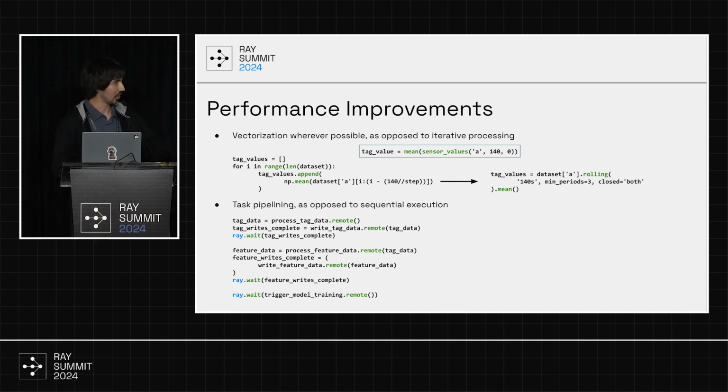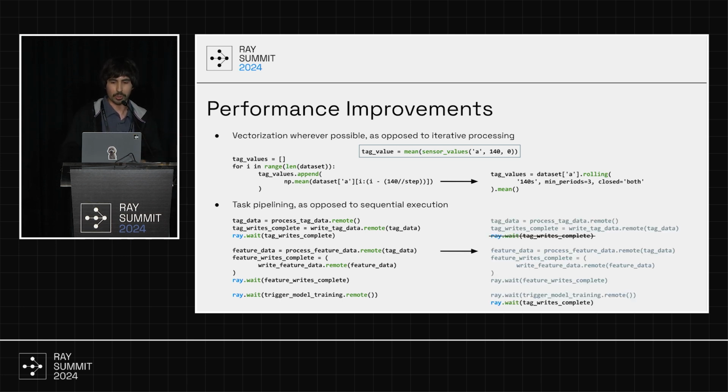Now, if we pay attention, the feature data processing is taking the tag data as a reference. That means we don't actually need the tag data to be available in the database. So what we can do here is completely remove the blocking call, which waits for the tag data to be written to the database, and just shift that to the bottom.